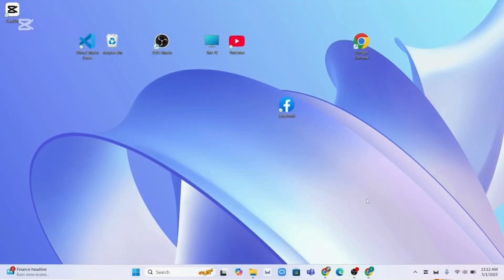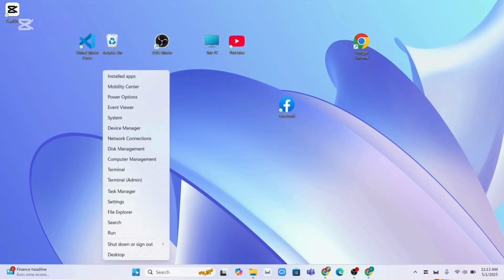Today I will show you how you can install a previous driver version on your PC or laptop. So let's get started. In this process, at first you'll have to right click on the Windows icon at the bottom left of your screen. So simply right click on Windows, and now from here you'll have to go to the option Device Manager.